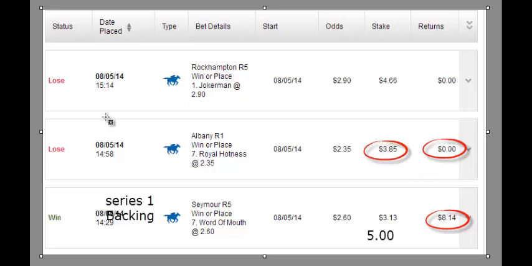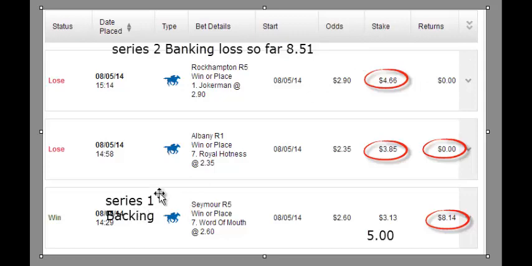So in the third race of the backing series, we had to stake 466, and 466 lost also. So we can see in backing series 1 we've made the £5, and in backing series 2, which is not complete, we've had 2 bets so far, we are minus 851.